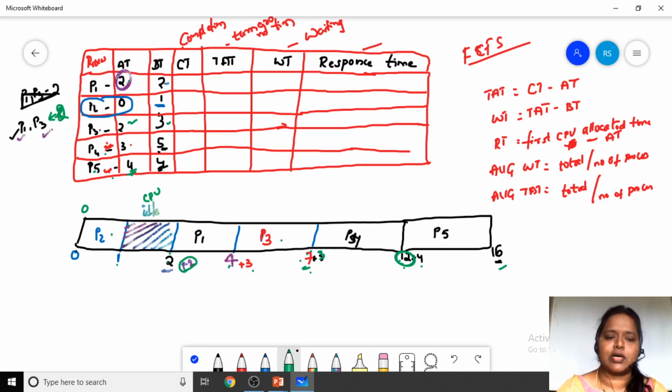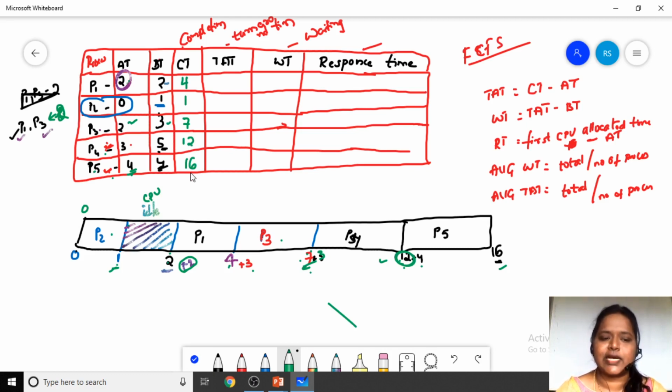Now we have to calculate the completion time of each and every process. What is the completion time of P1? At 4 milliseconds, P1 has completed its task. And what is the completion time of P2? At 1 millisecond, P2 has completed its task. What is the completion time of P3? At 7 milliseconds, P3 has completed. And what is the completion time of P4? At 12 milliseconds, it has completed. And finally, P5 completes at 16 milliseconds.